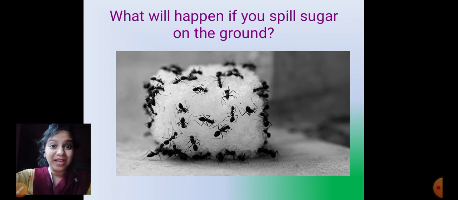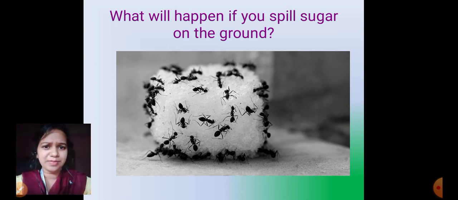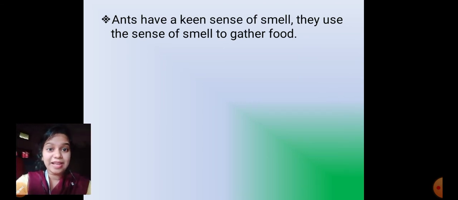That is why our parents ask us not to drop food on the ground, right? Because what happens if we do that? Ants and rats gather around the food. And once they gather around the food, what will happen? They will make a mess. So how do animals know where the food is? Okay. So what happens? Animals like ants, they have a very keen sense of smell. So they smell around, and when they find food, they can do that.